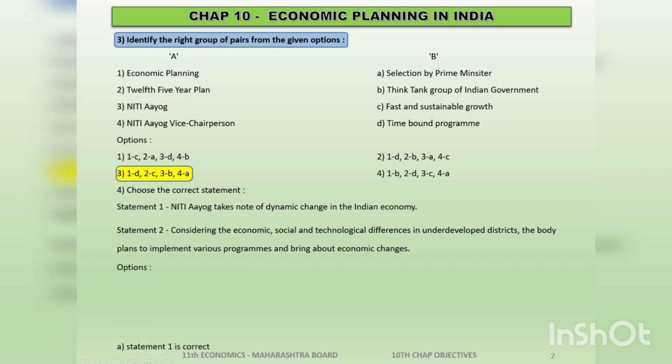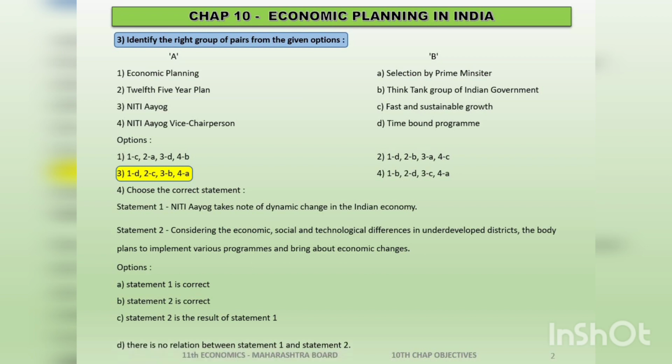The options are, statement 1 is correct. Yes, it is. Statement 2 is correct. Obviously, it is correct. Statement 2 is a result of statement 1. Yes. There is no relation between statement 1 and 2. No. Now see how to, there's confusion how to select the right answer. 1 is correct, 2 is correct, but second is the result of 1. That will be more appropriate, and hence your answer is option number C.